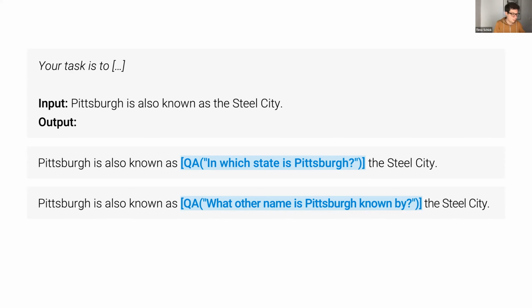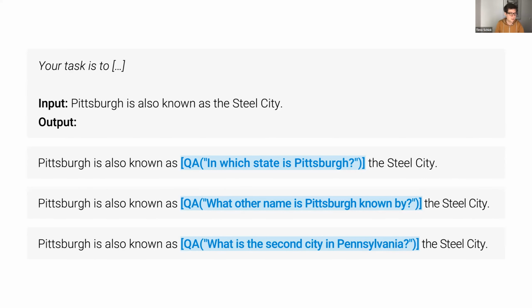And then if we sample one more time, what we got in this case is the API call with the question, what is the second city in Pennsylvania? Now, this question doesn't make a lot of sense because there aren't just two cities there, but that is one of the things we need to be aware of. If we work with a language model that is not super big, we might end up getting a lot of those noisy API calls that don't really make much sense. So whatever method we design, we need to keep that in our head, that we need to have something to work with those low quality API calls and ideally filter them out.